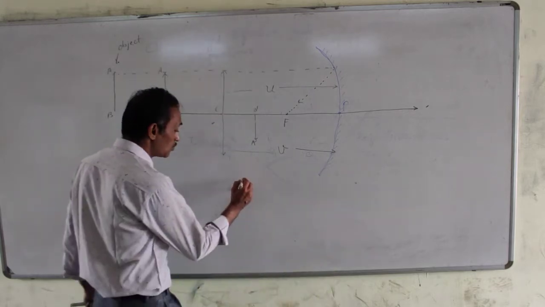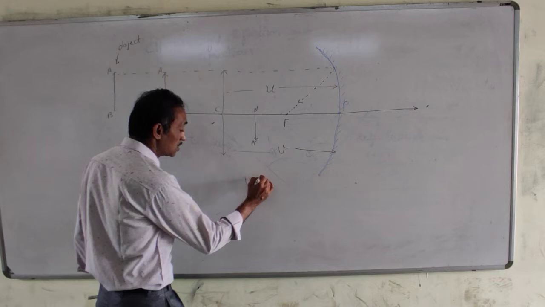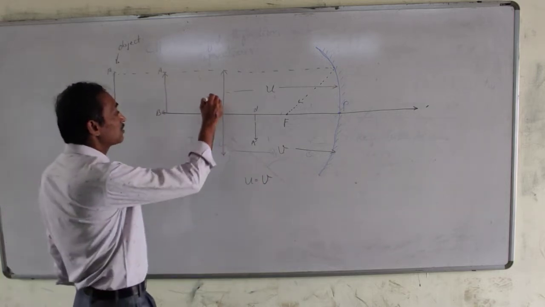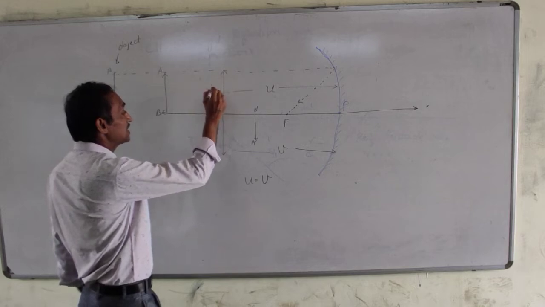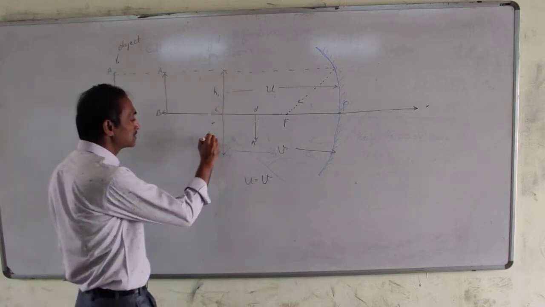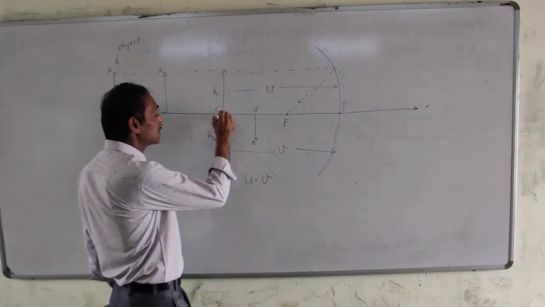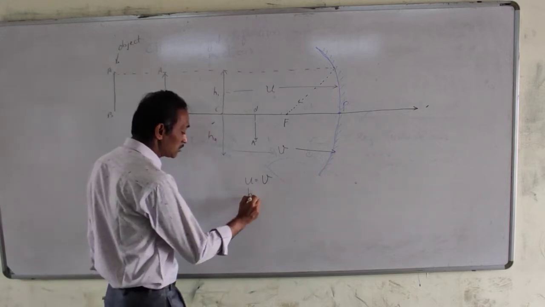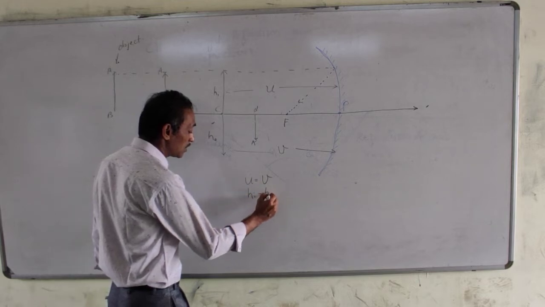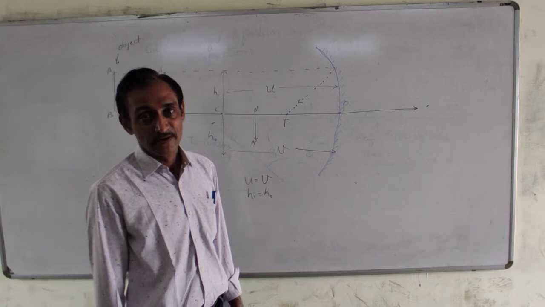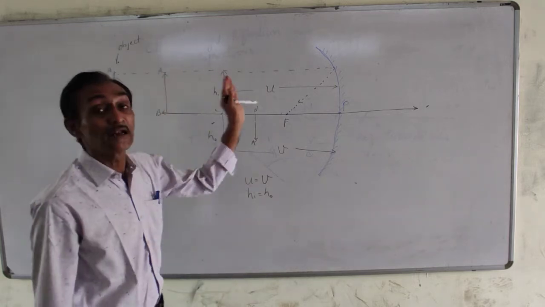That is u equals v. One more thing, if I call height of image as hi and height of object is ho, then when object is on C, height of image is equal to height of object. Both are same.